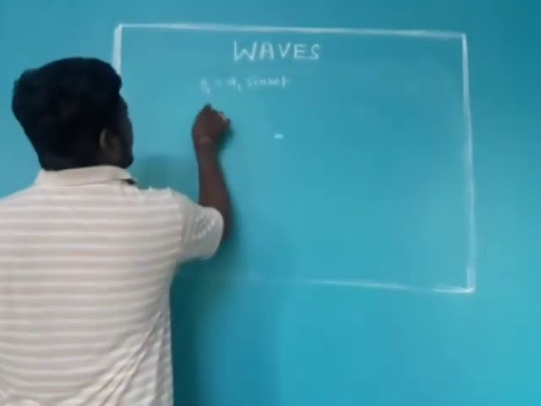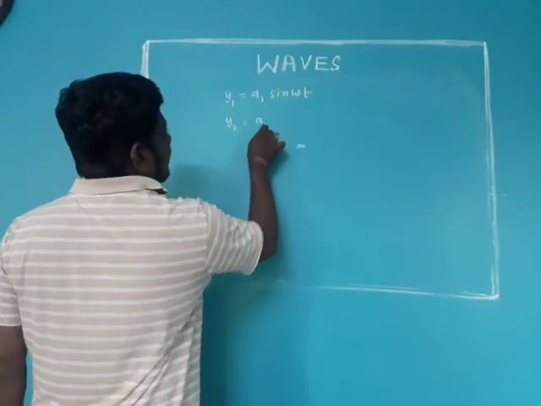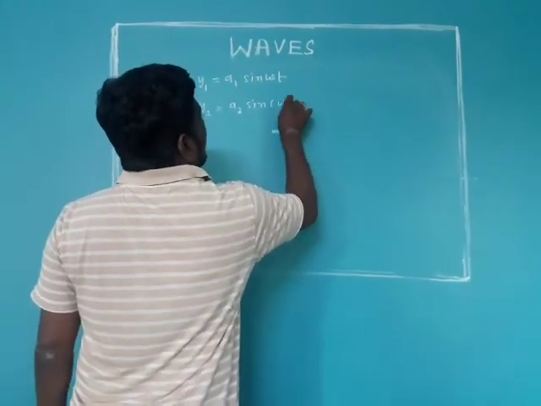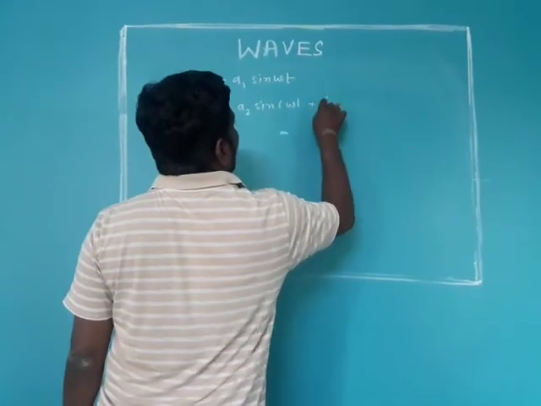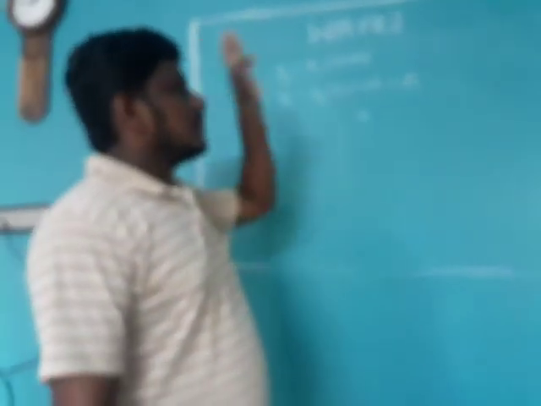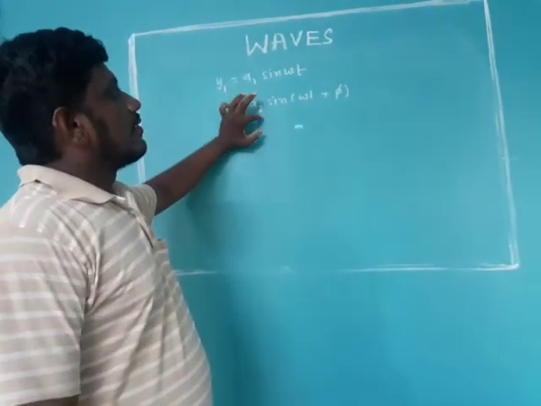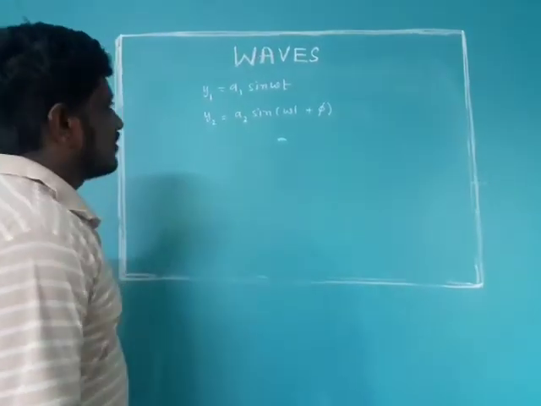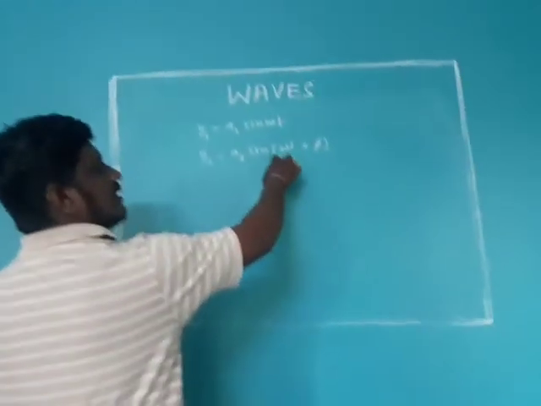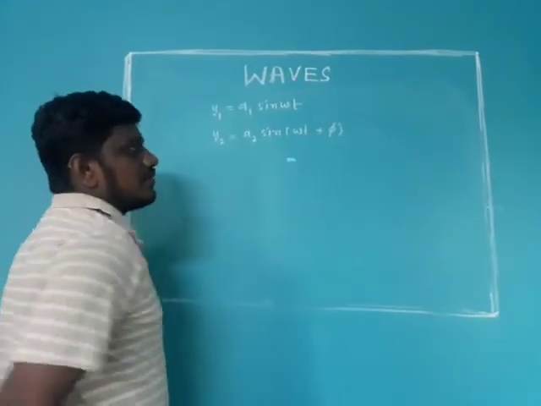The second wave displacement is y2, and its equation is a2 sine of omega t plus phi. Phi is the phase difference between these two waves. These two waves are falling on the same particle, but there is a phase difference between them.